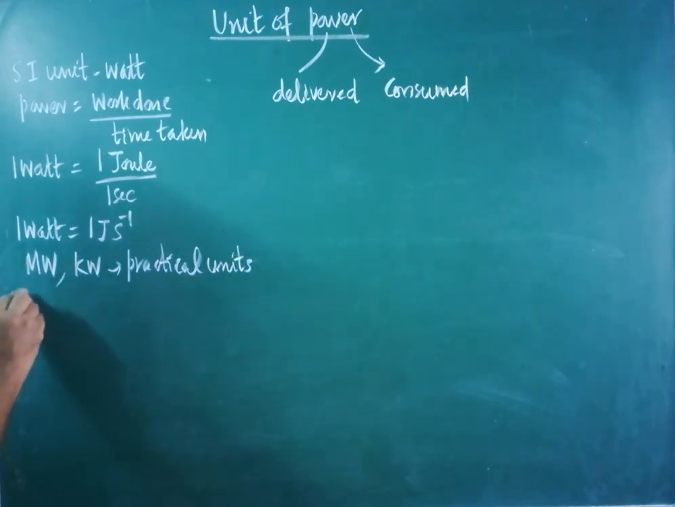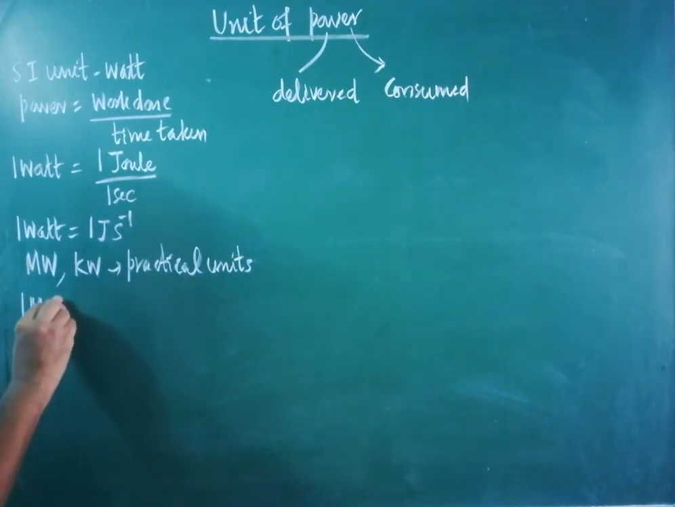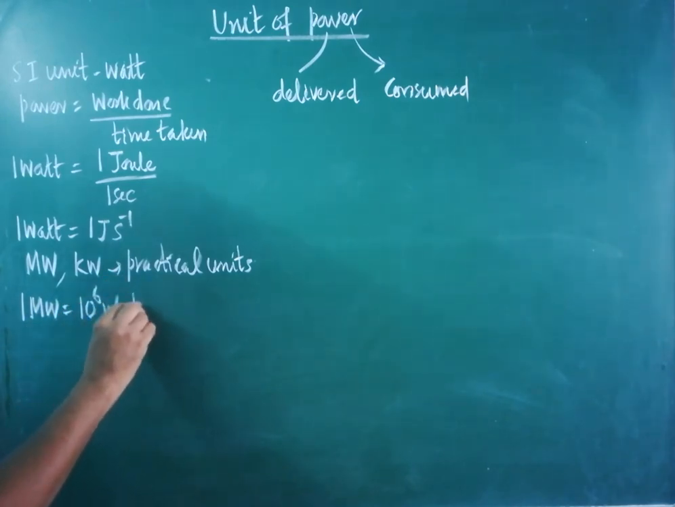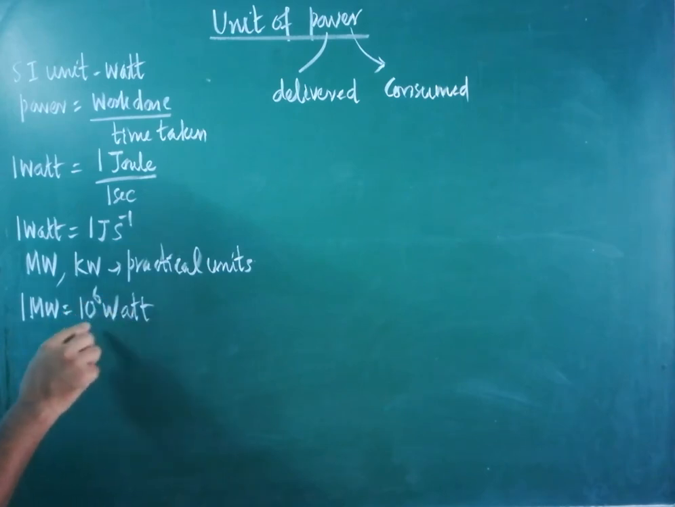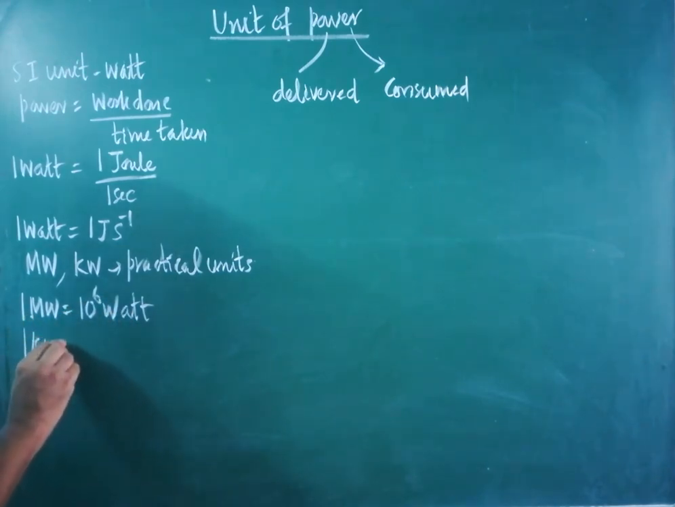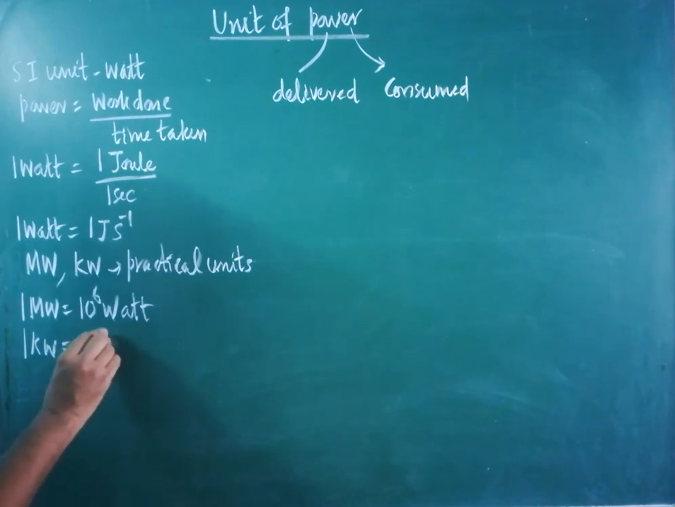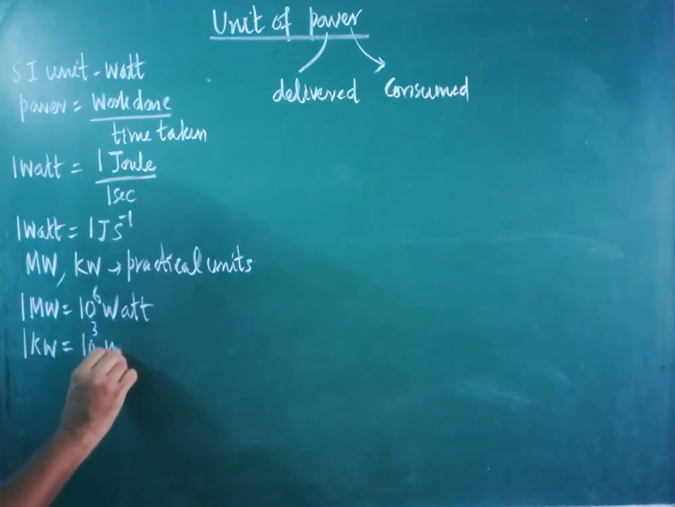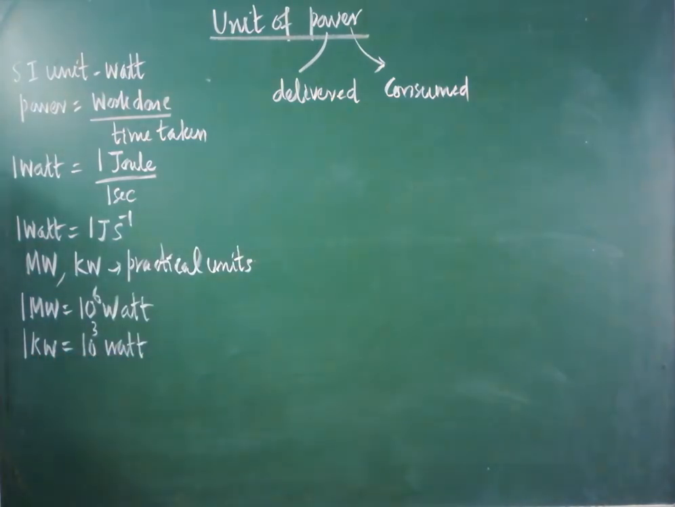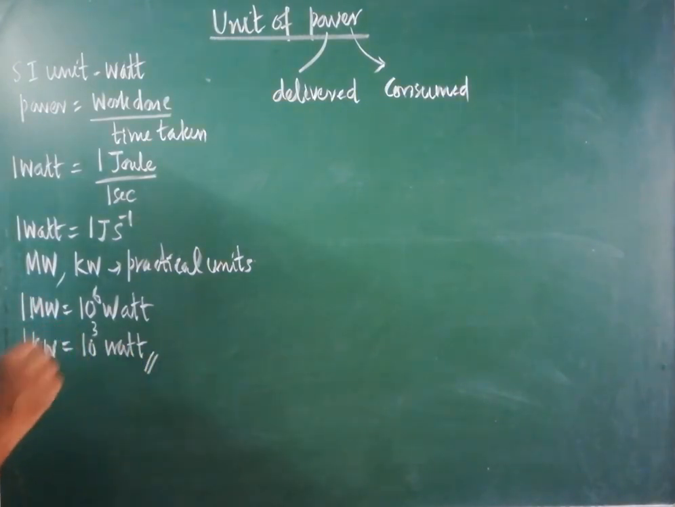You have to learn what is 1 megawatt. Mega means 10 to the power of 6 watt. Make a note. The meaning of mega is 10 to the power of 6 watt, which is equal to 1 megawatt. What is 1 kilowatt? Instead of kilo, we can write 10 to the power of 3 watts. Are you clear? 1000 watt is equal to how much? 1 kilowatt. So these are all the practical units. Make a note. So very important one.